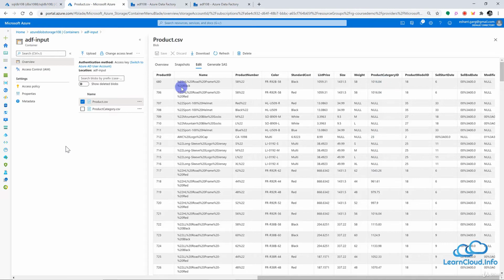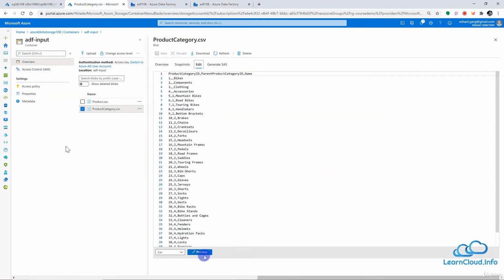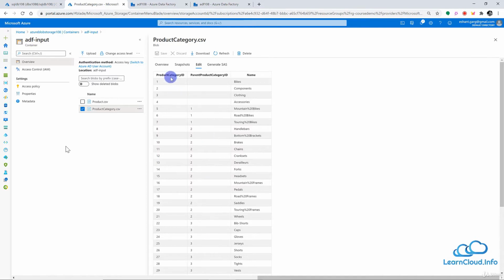For this, I have a separate file here. If I look at the product category.csv file, I have the product category ID and the name of this category. Now I want to join both of these files and come up with one final file in which I have all the columns from the product table as well as the name from the product category.csv file.